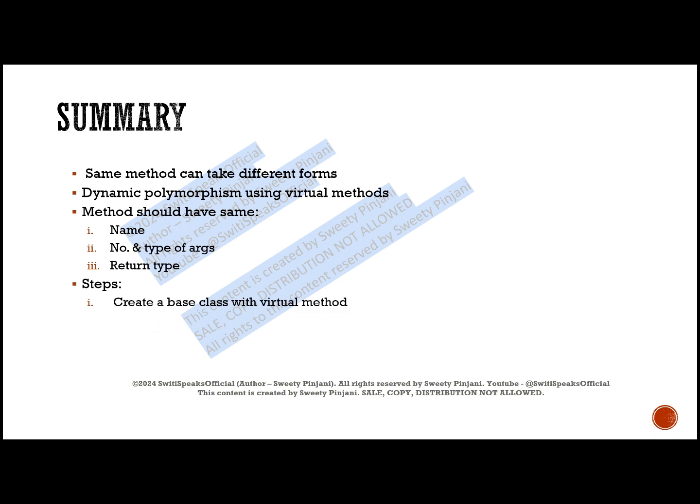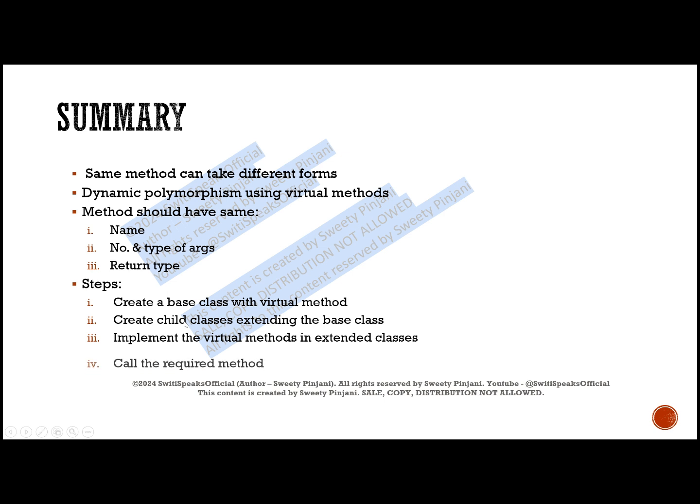First, you have to create a base class with a virtual method. Then you can create the child classes extending this base class, and you need to implement the method which was inside the base class in your child classes. Then you can call the required method depending on the type of object handle.